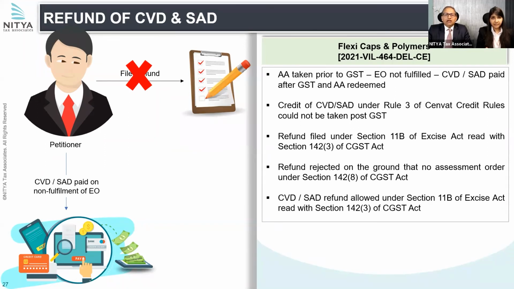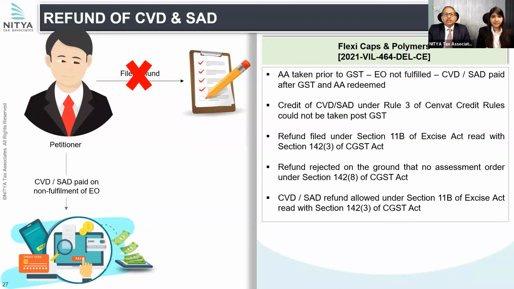So, in order to discharge and redeem the advance authorization, it had to pay CVD, SAD after the coming into force of GST. And by that time, since Cenvat credit rules were no more there, the petitioner could not have taken the Cenvat credit of CVD, SAD so paid to redeem the advance authorization.